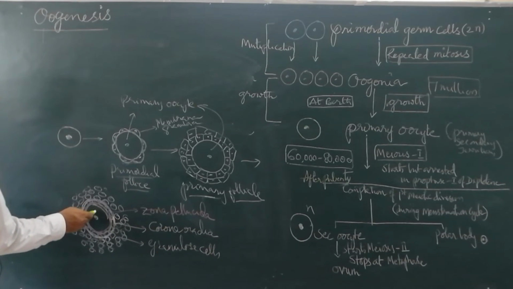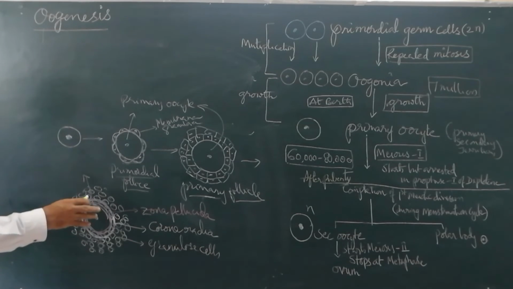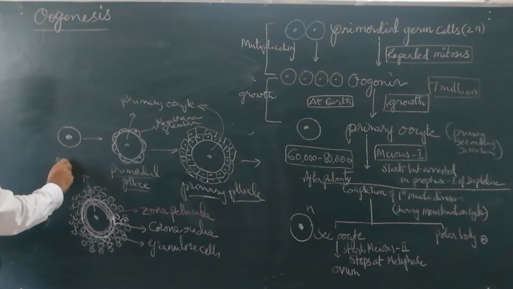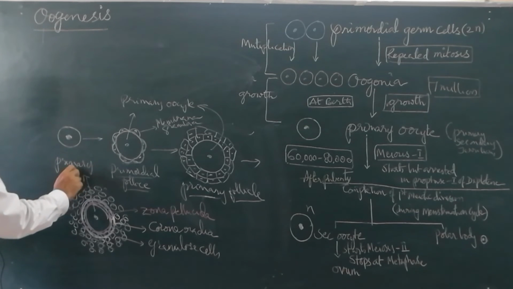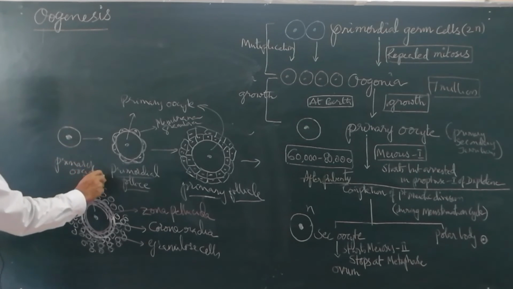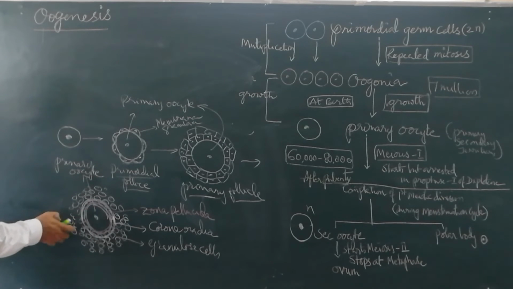Inside is the primary oocyte. Now, a small cavity appears, and this small cavity is called the antrum.